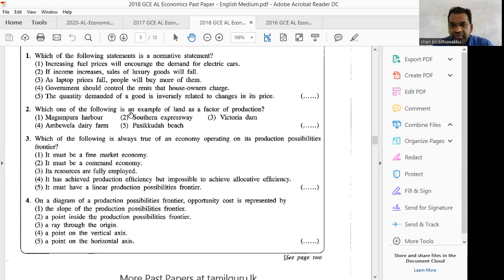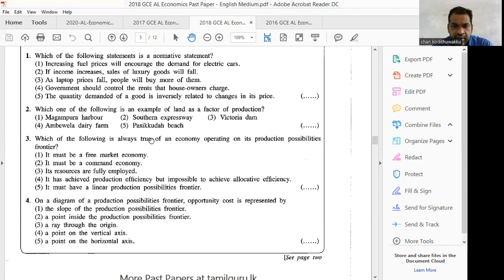Which one of the following is an example of land as a factor of production? You know, factors of production are the resources which we use to produce goods and services, like land, labor, capital, and entrepreneurship. Number 1, Magampura Harbour, that is a man-made thing, capital. Southern Expressway, man-made thing, capital. Victoria Dam, man-made thing, capital. Apewala Dairy Farm is also capital. But Pasikuda Beach is a natural thing. Therefore, it comes under land. Number 5 is the correct answer.